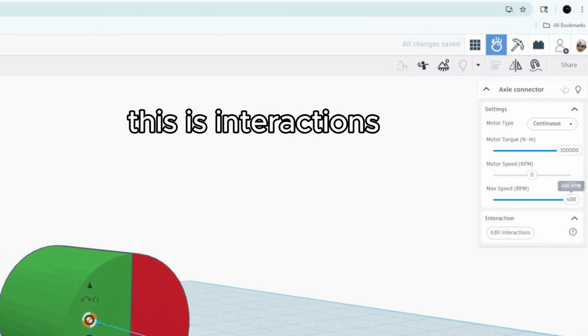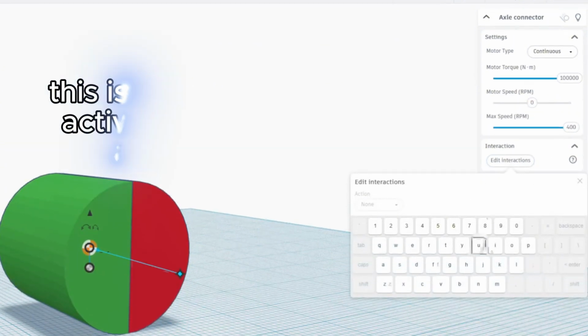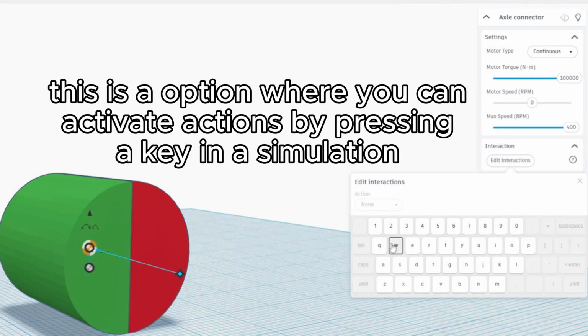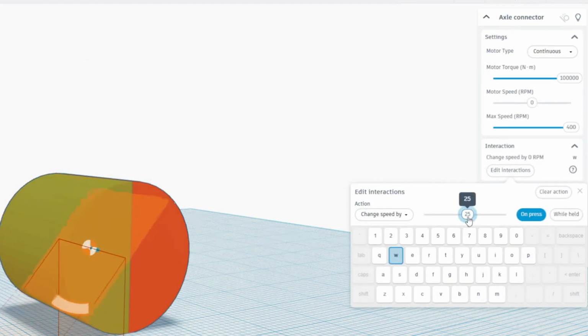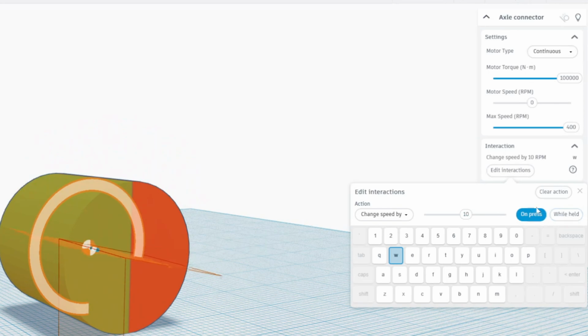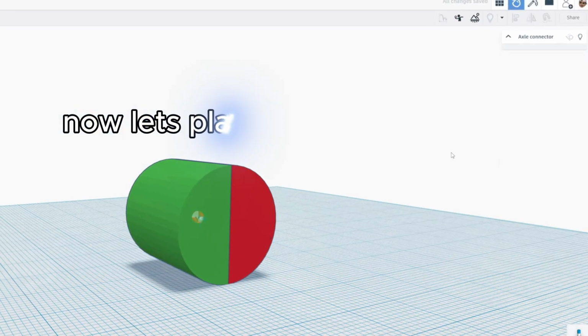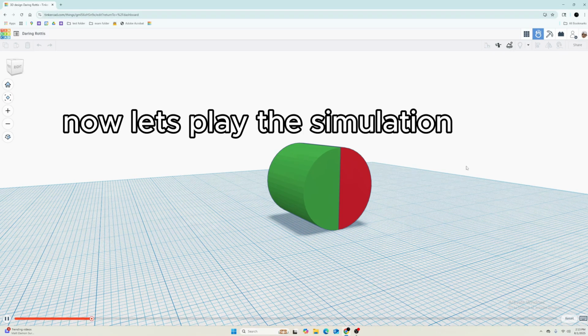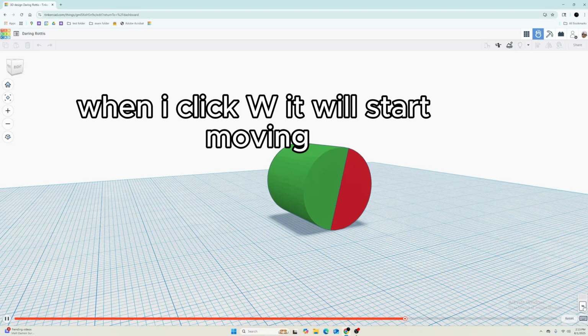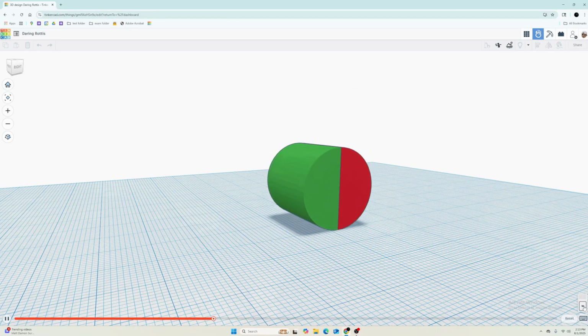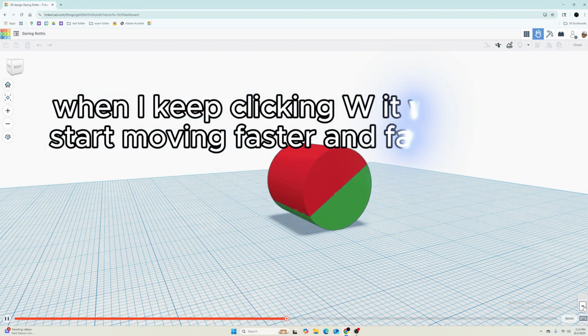This is interactions. This is an option where you can activate actions by pressing a key in a simulation. I click W and click Change Speed By. This means the speed will change when I click W. Now let's play the simulation. When I click W, it will start moving. When I keep clicking W, it will start moving faster and faster.